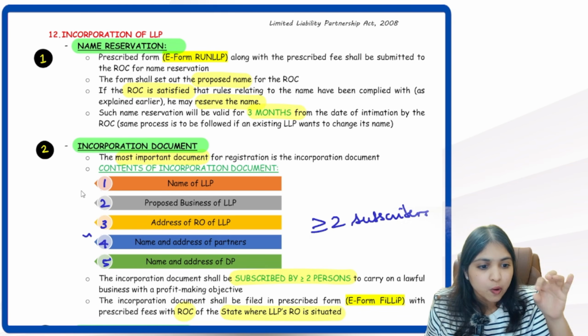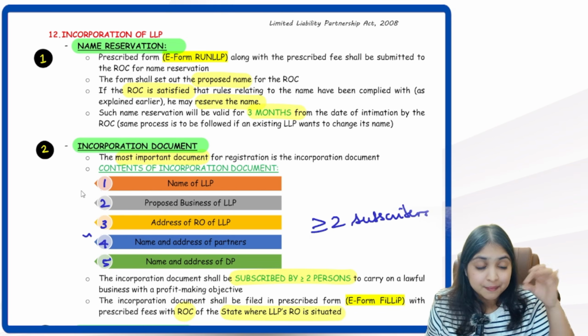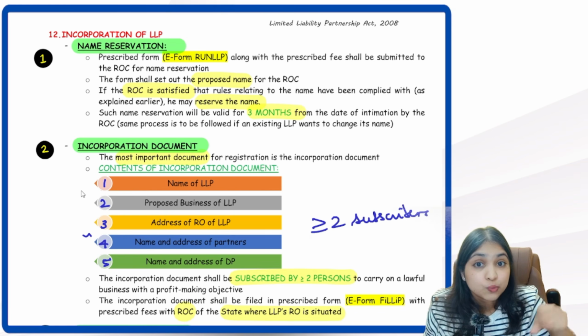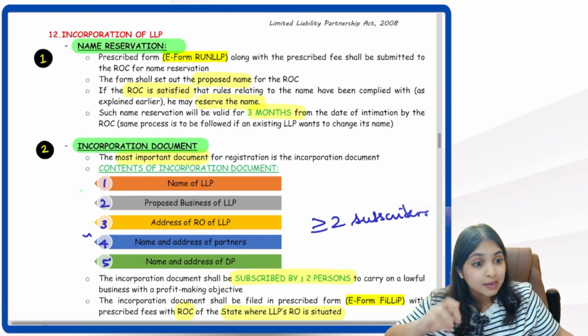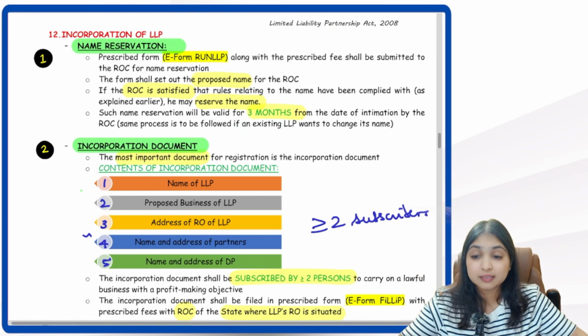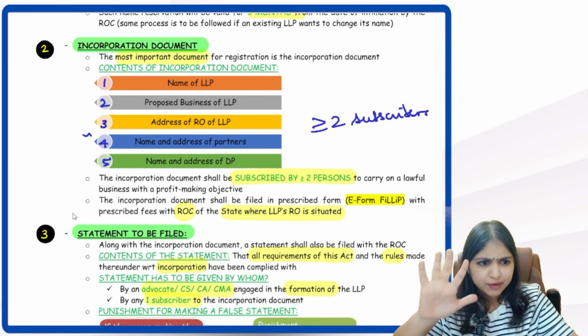The name reservation form will contain what? The proposed name of the LLP. If ROC is satisfied with that name, ROC will reserve the name. Name reservation will be valid for how long? It will be valid for 3 months. Even if existing LLP wants to change the name, same process. Then incorporation document, most important document. How many things it will contain? 5 things it will contain.